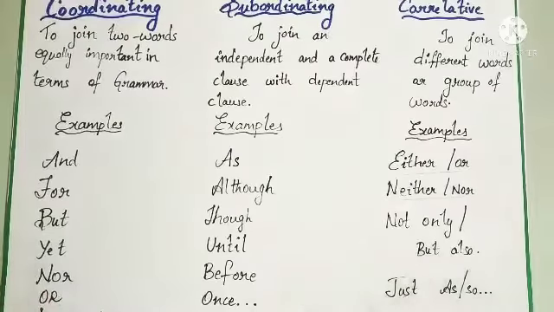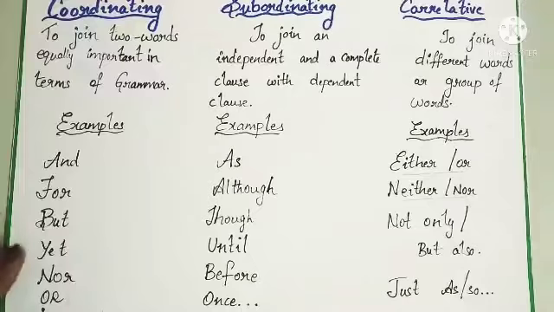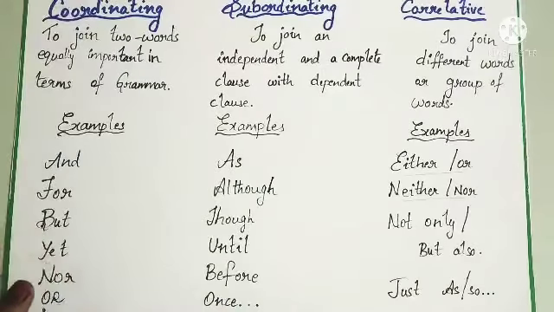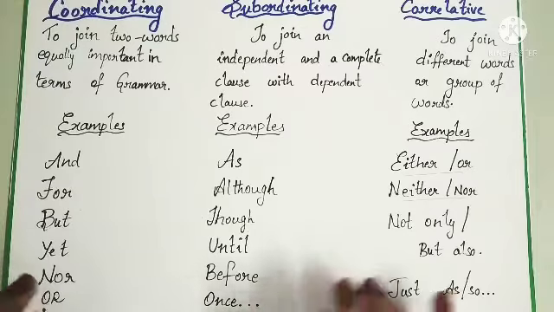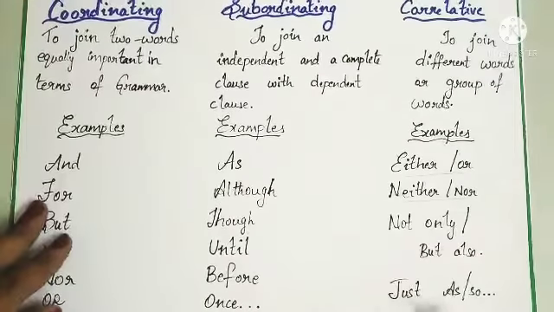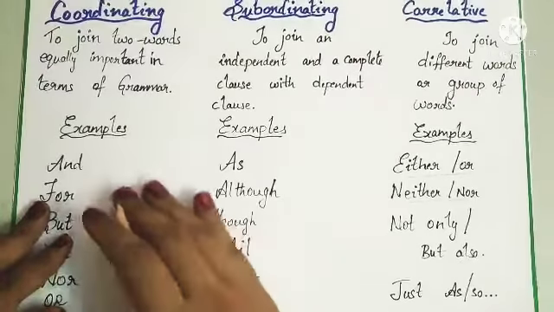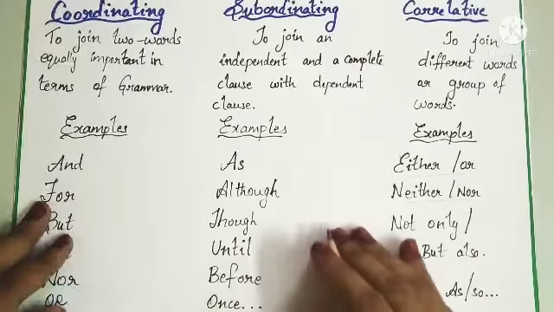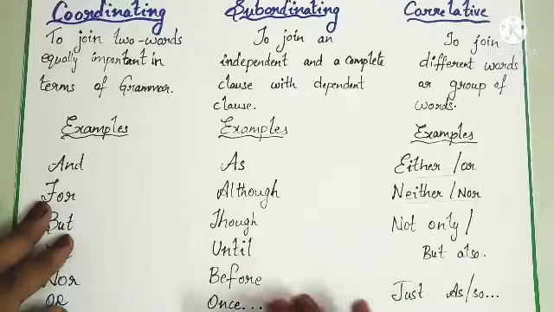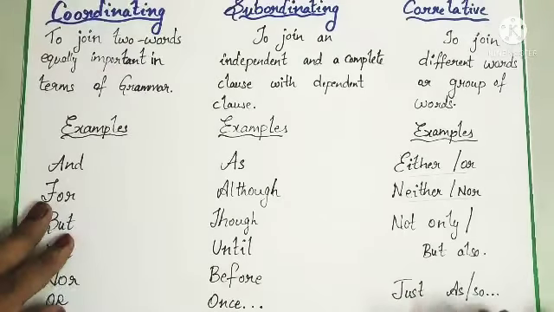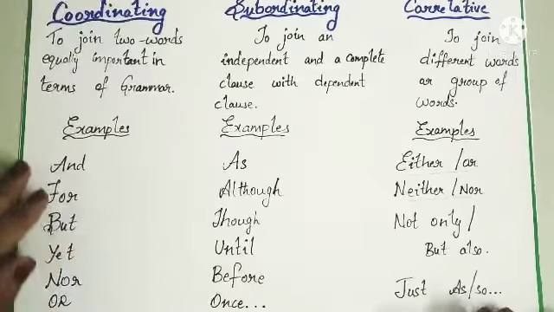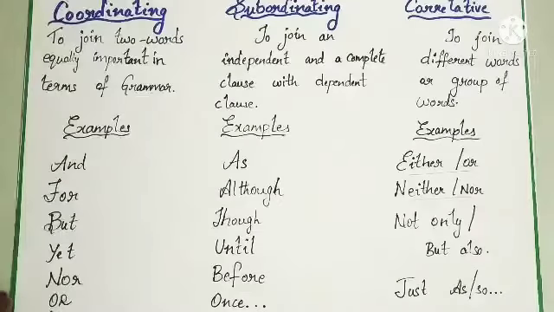So once again, let's have a small recap. Conjunction is the word which connects two sentences or clauses or two words. These conjunctions are again divided into three kinds: subordinating conjunctions, coordinating conjunctions, and correlative conjunctions. So these are the few examples of these conjunctions.